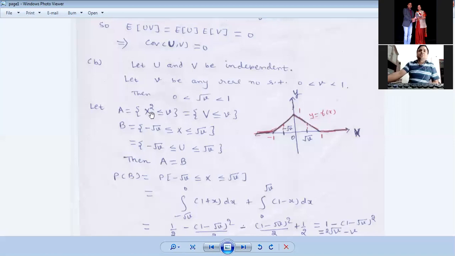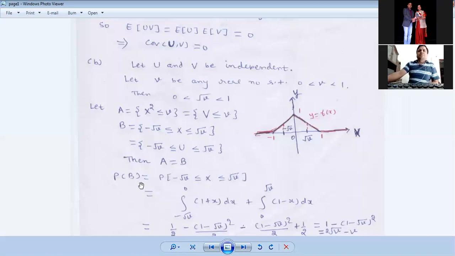v. So these two as sets are same, but we have taken them differently because we want to look at A as an event in the probability space of x square, and B we want to look at as an event in the probability space of x. Okay, but otherwise as sets A and B are equal. Now what is P of B?